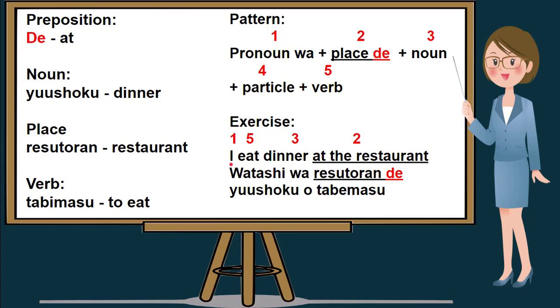Very good. I eat dinner at the restaurant is watashi wa resetoran de yushoku o tabemasu.